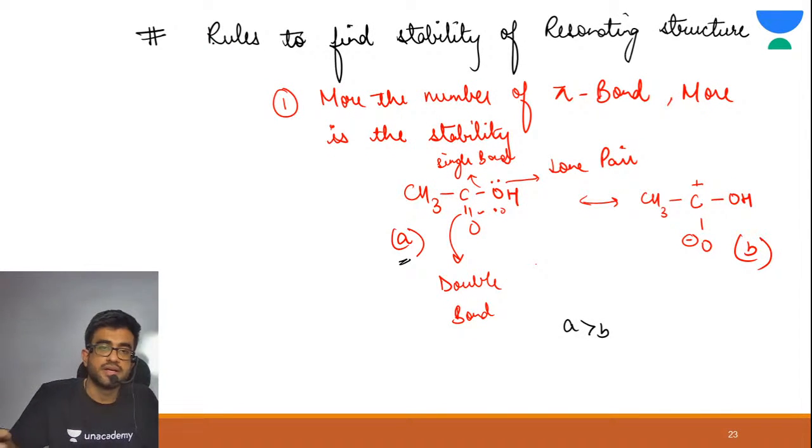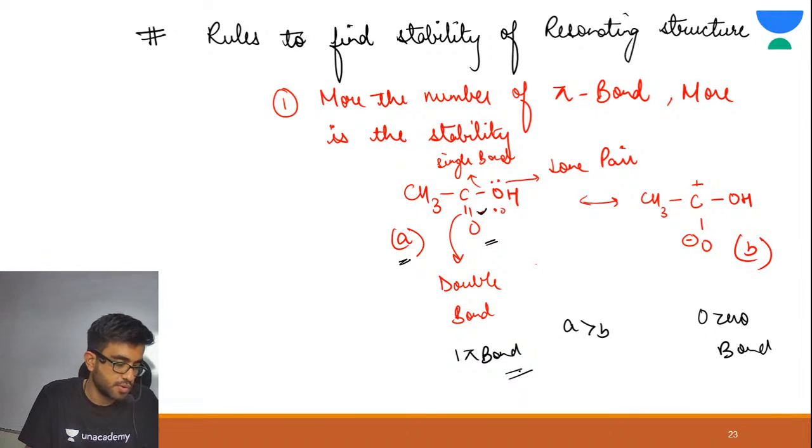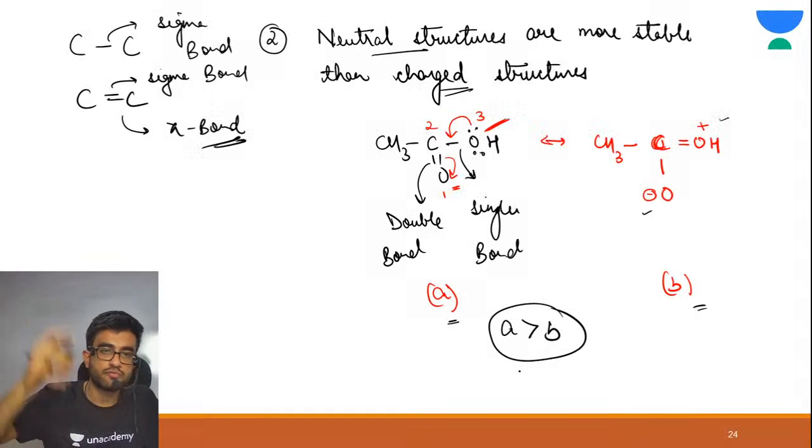So see, this was your example. Alright, so see, first rule, this has one pi bond. This has one pi bond. Correct? This is your pi bond. This has 0 pi bond. So more the number of pi bonds, more is the stability. So A is more stable than B. Now for the second example, this also has one pi bond, this also has one pi bond.